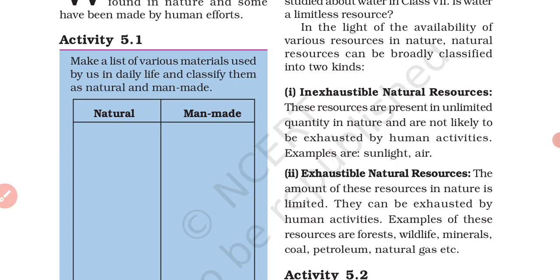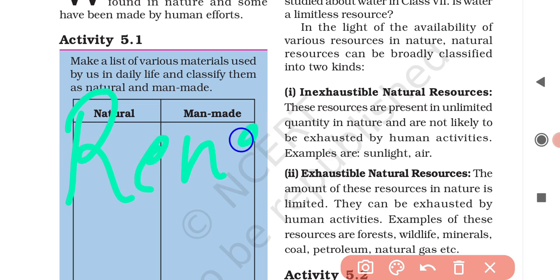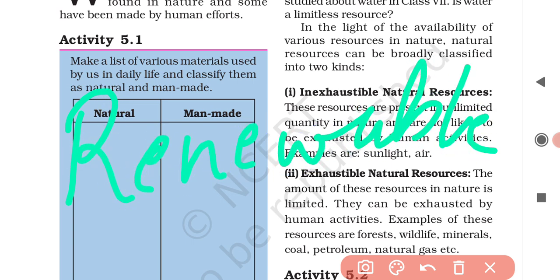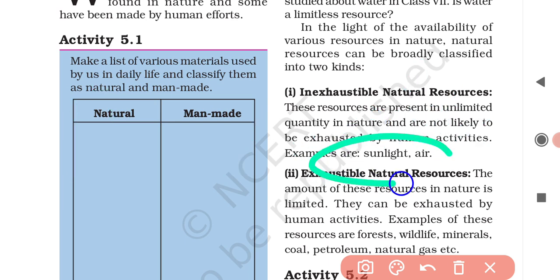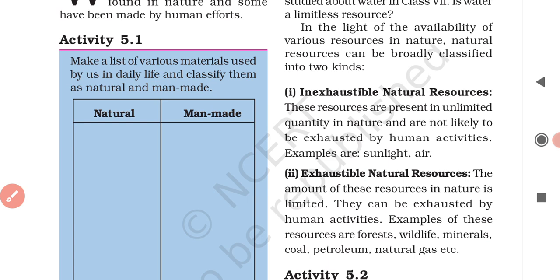Those natural resources which are present in unlimited quantity in nature and are not likely to be exhausted by human activities are called inexhaustible natural resources, also referred to as renewable resources. For example, sunlight, air, water. They last forever and can be used again and again.